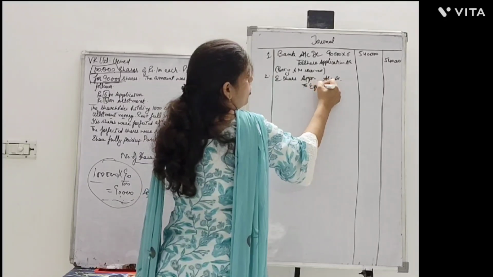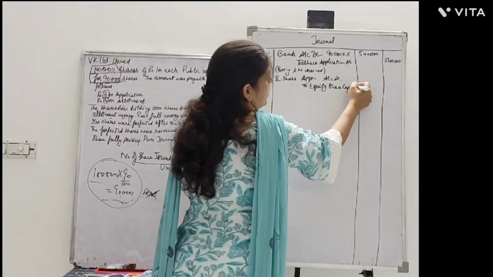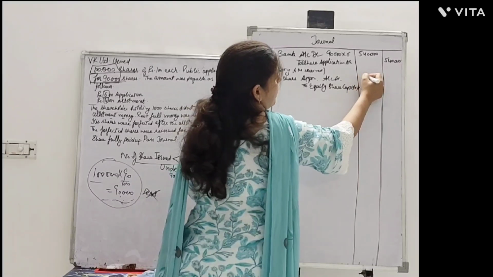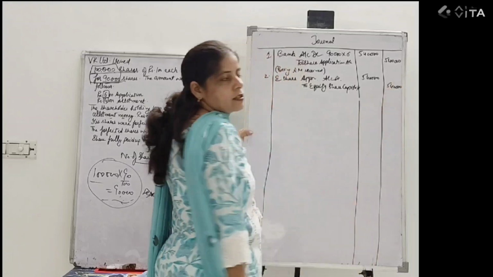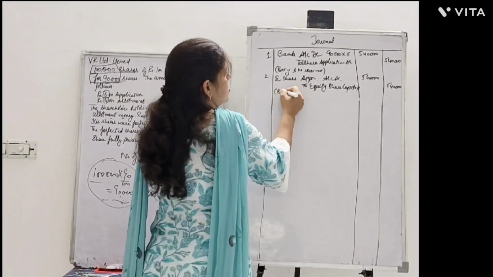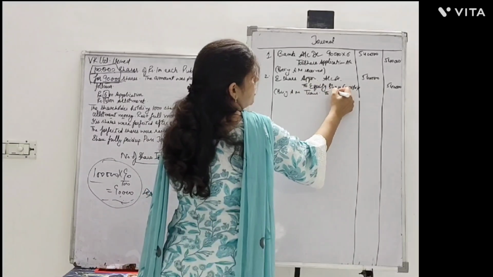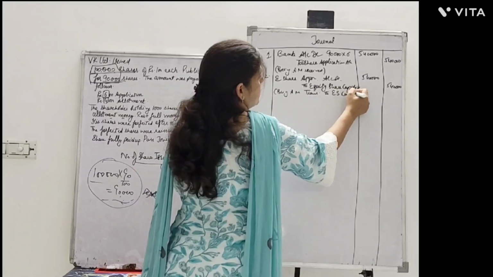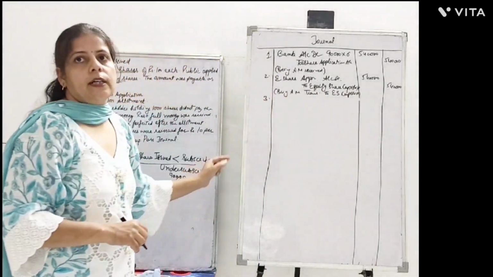The next entry which we follow here is to transfer it to the share capital account. So we transfer this amount 5,40,000 to which particular account? That is equity share capital. Being application money transferred to equity share capital account. So this was the second entry which we generated from the amount received on application.